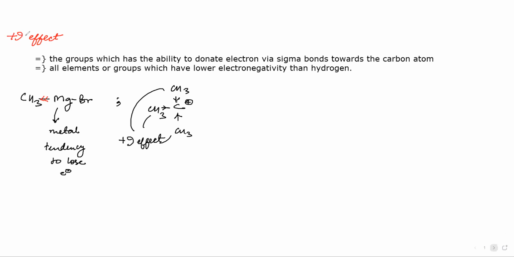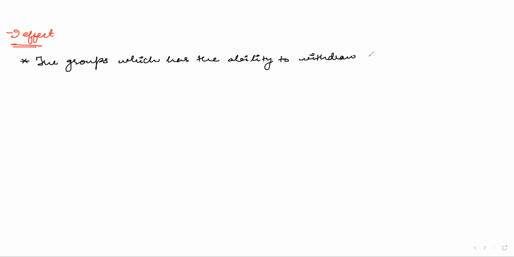Here we have the groups which have the ability to withdraw electrons from the carbon atom.